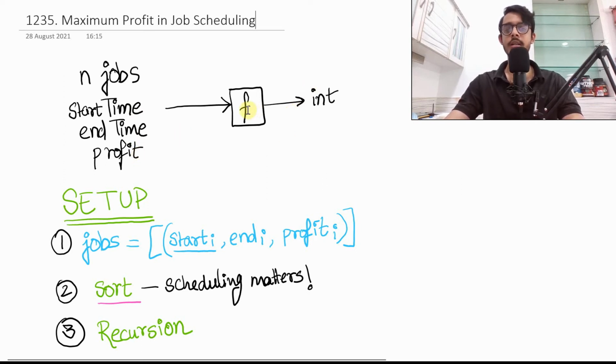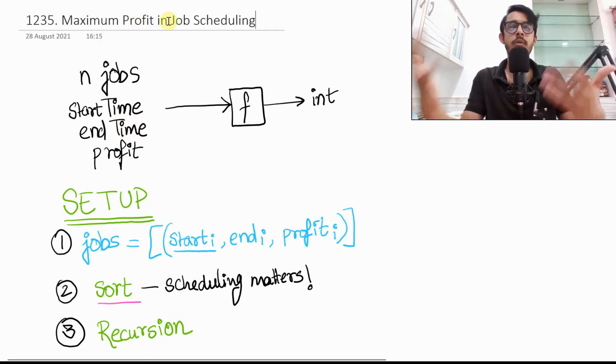The goal is to find a function f such that you can return an integer. This integer is the maximum profit you can get from scheduling these jobs in a proper order. Now this proper order is actually the goal of this problem. You just have to return the maximum profit once you have scheduled them in the right way.